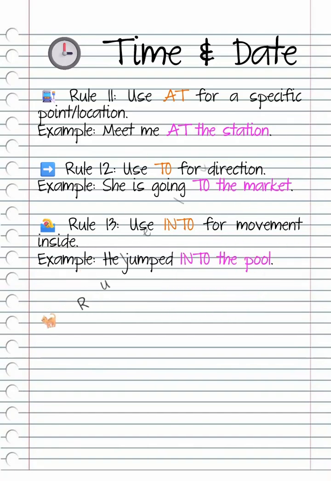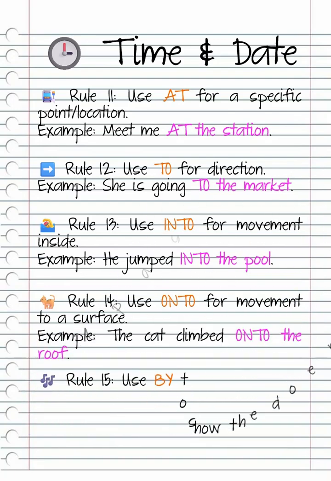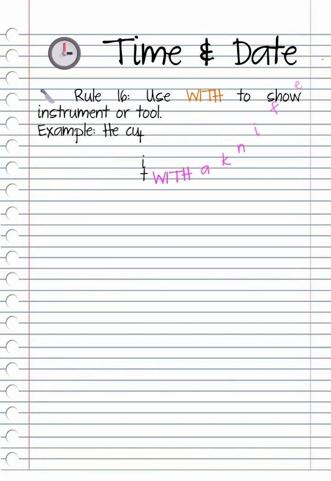Rule 14. Use onto for movement to a surface. Example, the cat climbed onto the roof. Rule 15. Use by to show the doer, passive voice. Example, the song was written by her. Rule 16. Use with to show instrument or tool. Example, he cut it with a knife.